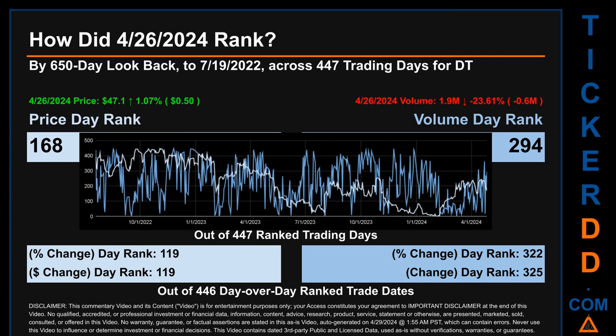The price's day-over-day percentage change, jumping 1.07% on April 26, 2024, had a day rank of 119 while its dollar difference of 50 cents had a rank of 119 when compared day over day across 446 trading days. Volume's percentage change and difference were ranked respectively at 322 and 325.